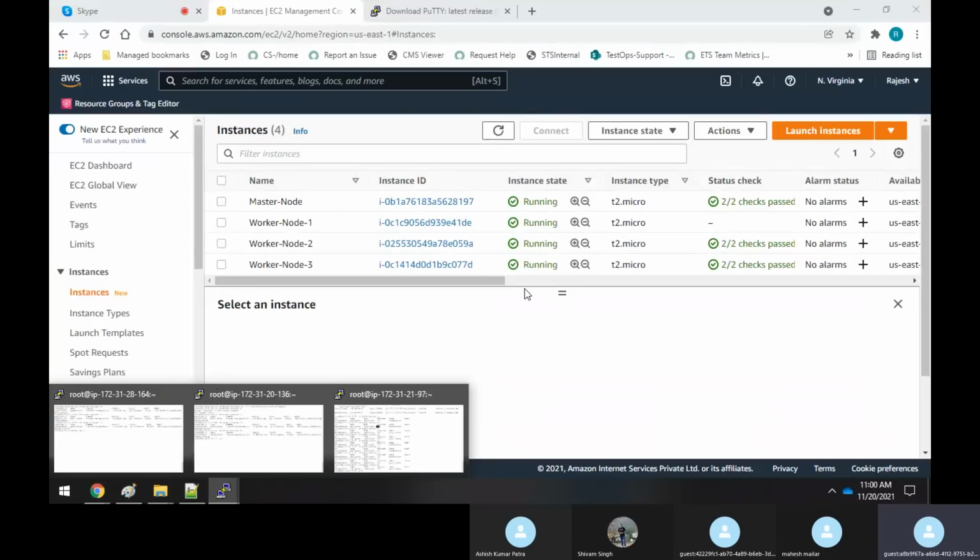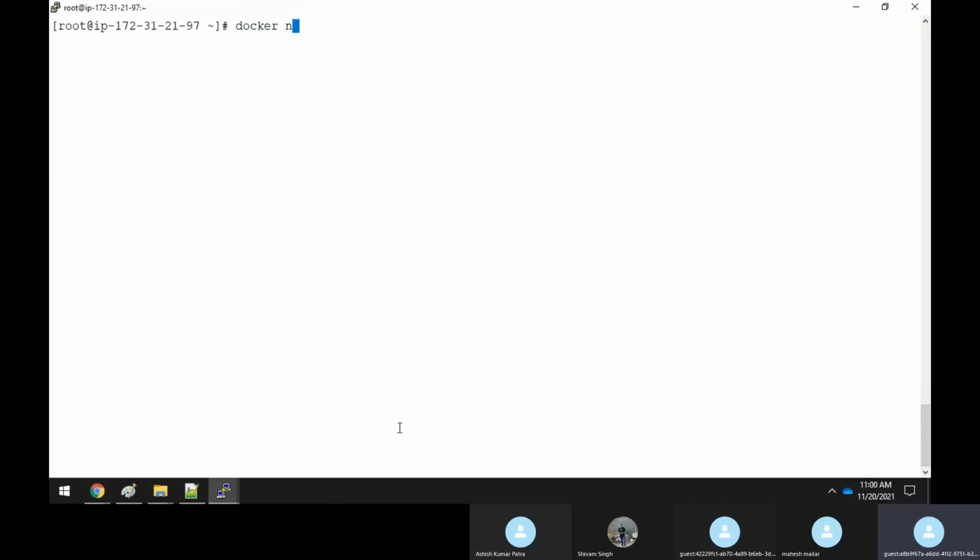See, it has come back now actually. Now let me go to the master. When I said Docker node ls, see, it was down itself.